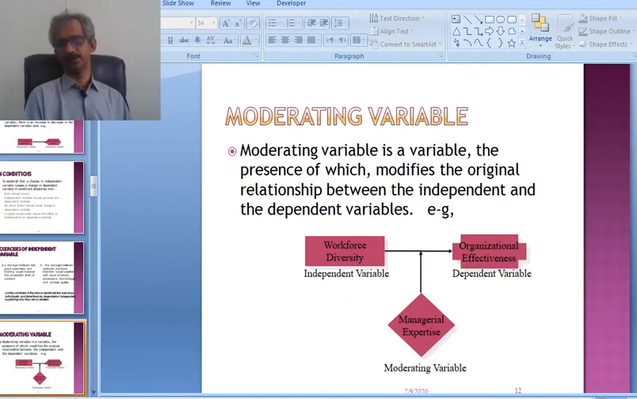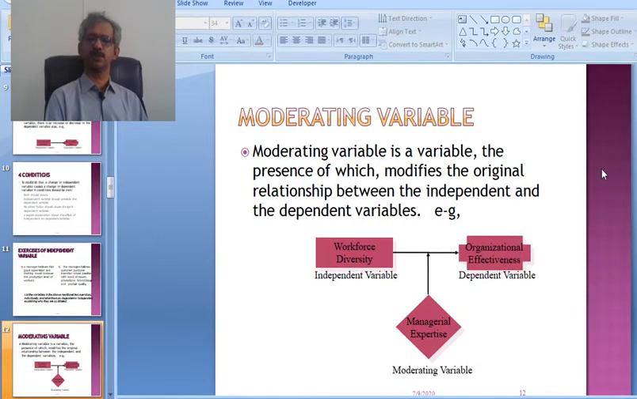Then another is the moderating variable. A moderating variable is a variable the presence of which modifies the original relationship between the independent and the dependent variable. It is the variable which is strengthening the relationship between the independent and dependent variable.